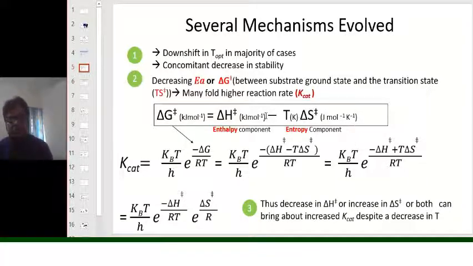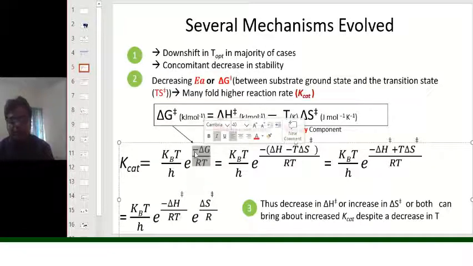Now if you are putting this value, that is del H minus T del S of the transition state, into the previous equation, that is the Arrhenius equation in some modified form, that is k cat equals k_B T upon h, where h is Planck's constant, k_B is Boltzmann's constant, and T is absolute temperature, times the exponential factor of minus del G over RT.